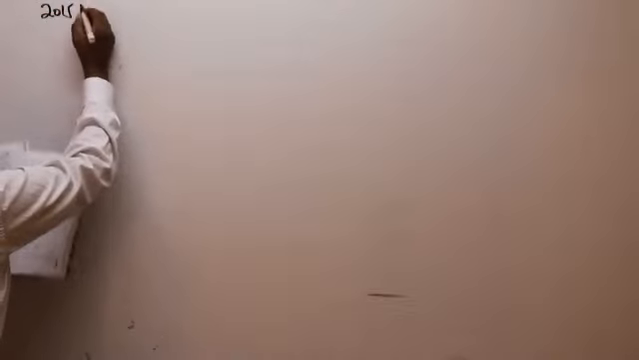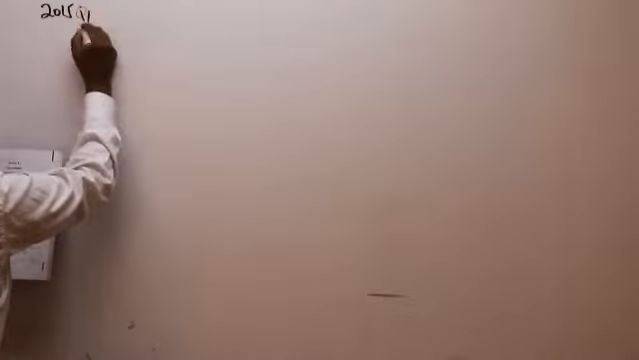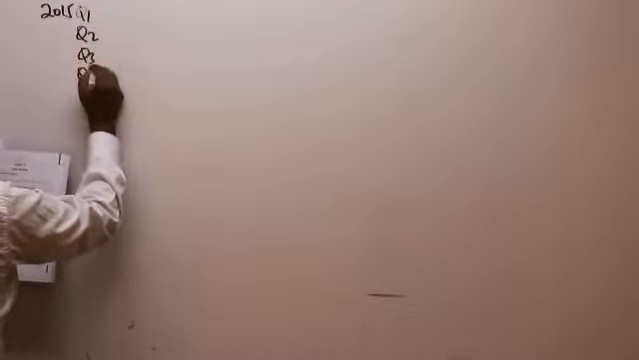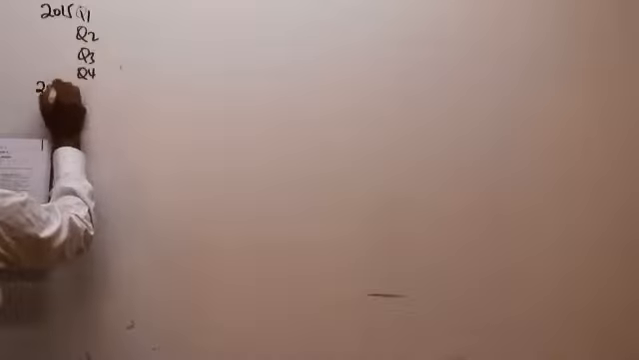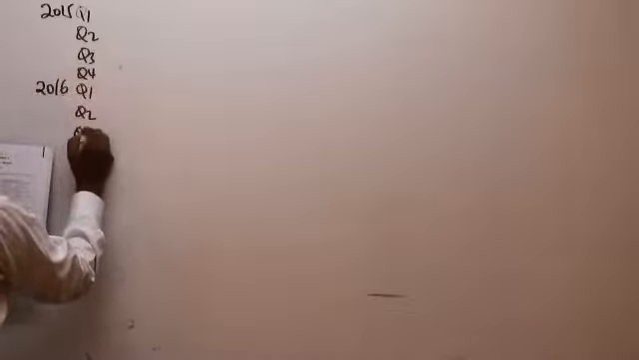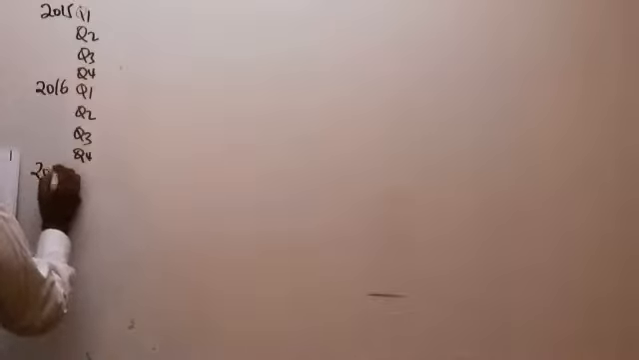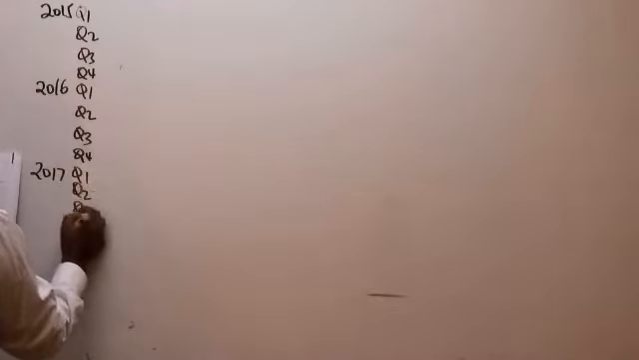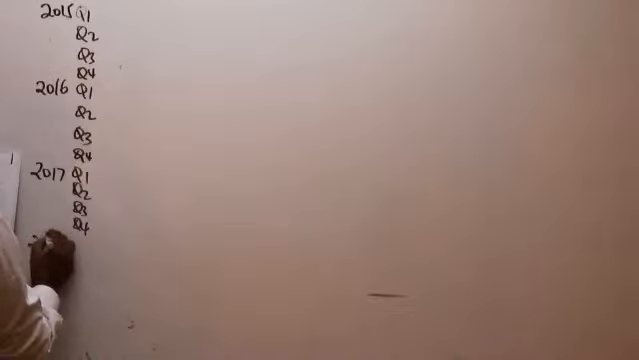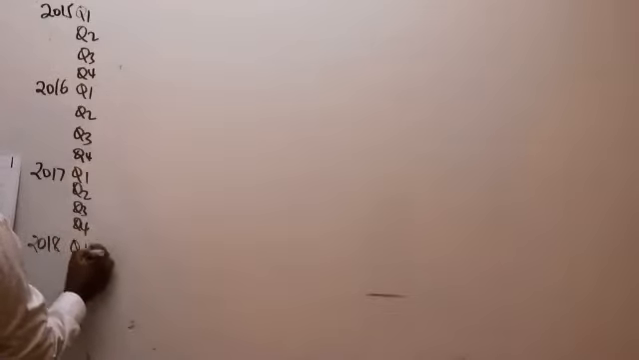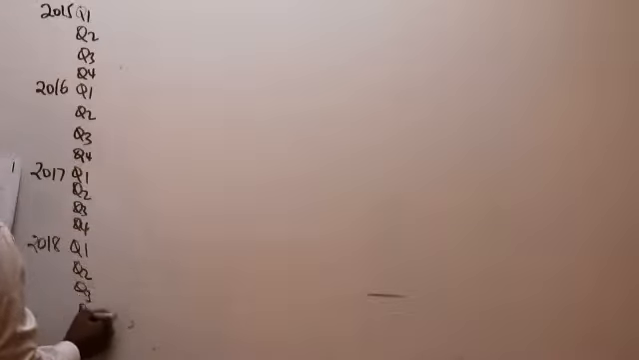So ladies and gentlemen, the first thing that I will do in such a question is to organize this data in columnar form. We have 2015, with 4 quarters: quarter 1, quarter 2, quarter 3, quarter 4. We have 2016, quarter 1, quarter 2, quarter 3, quarter 4. We have 2018, where we can only see 3 quarters: quarter 1, quarter 2, quarter 3.